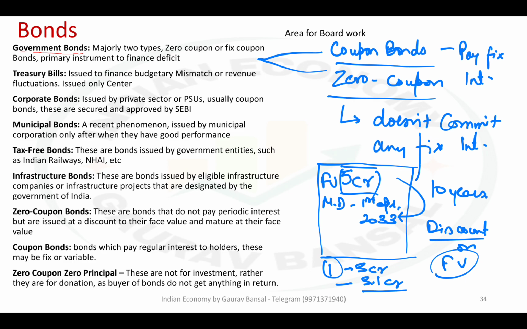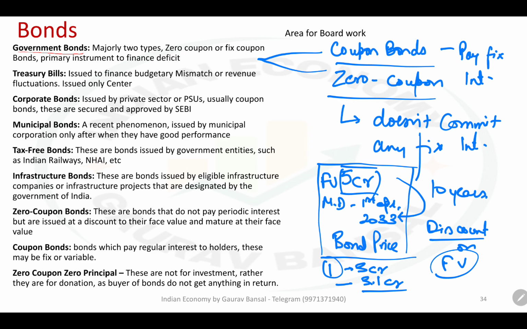The government wants to get maximum money on this bond today. The government has to give 5 crore after 10 years, but today, whatever maximum the government can get against that will be a benefit to the government. So banks compete against each other to decide what the bond price will be.